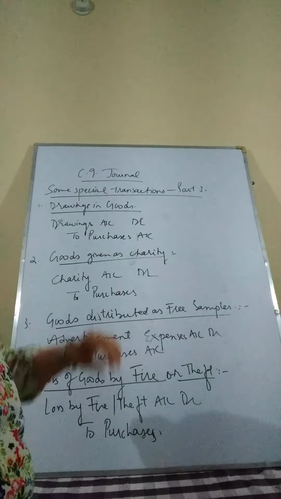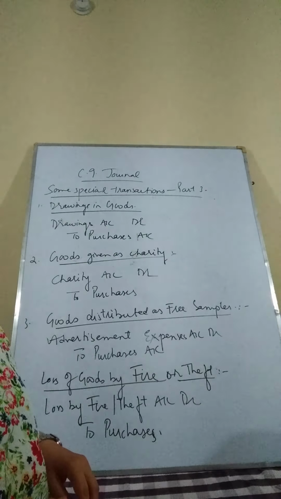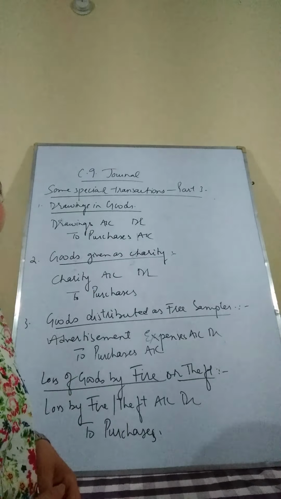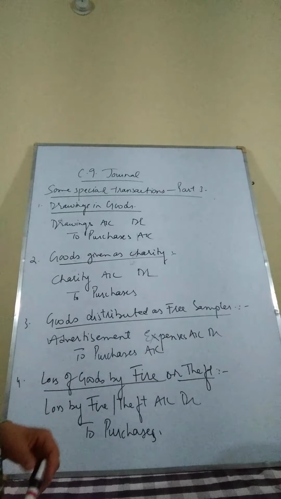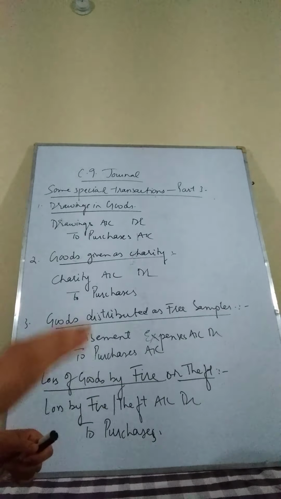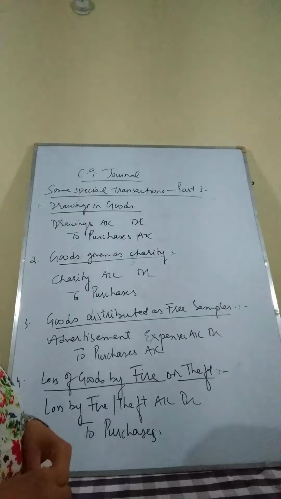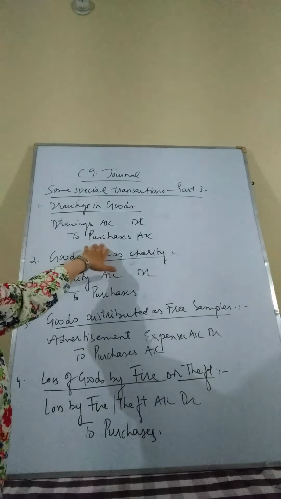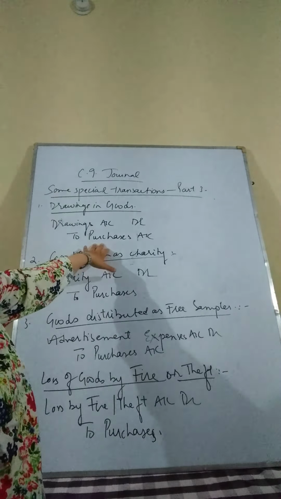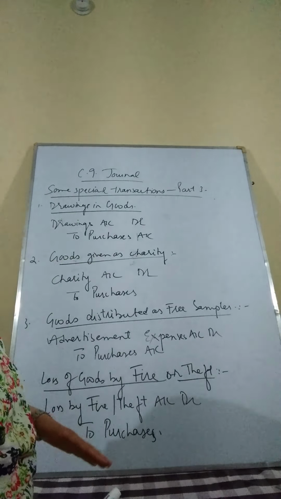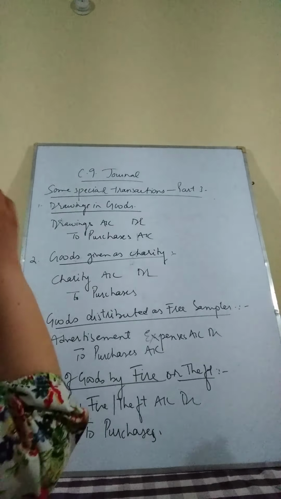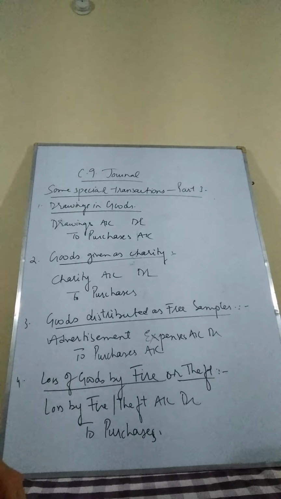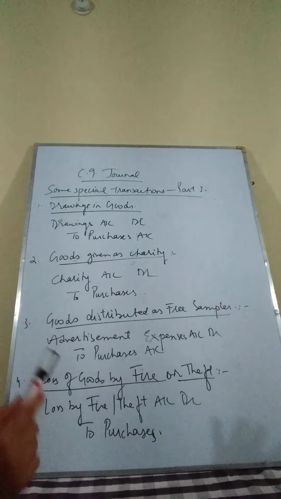We have to credit purchases because if purchase of goods is happening, we debit the purchases, it increases the stock. But here we are losing the goods, so the purchase stock is reduced, so the reverse effect will be happening. So we have to remember that this time the purchase has been credited because it shows the reduction in the stock of goods that has been purchased earlier. So drawings account debited to purchases will be the journal in case the goods have been withdrawn by any proprietor for his personal use.